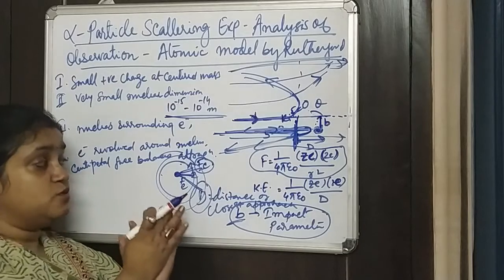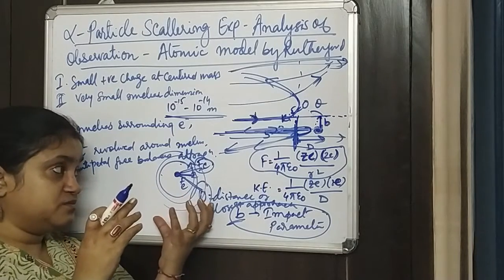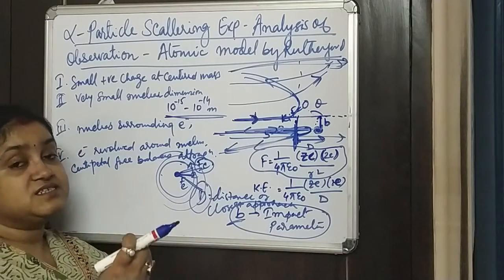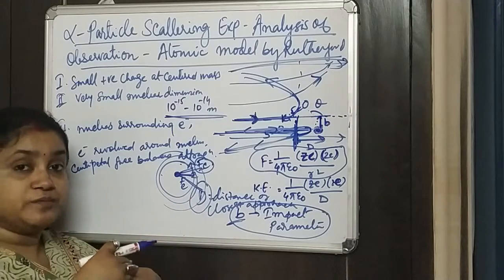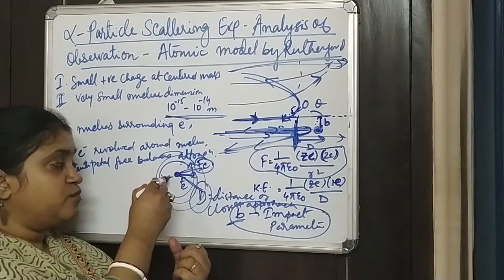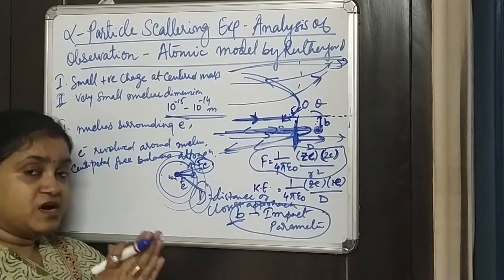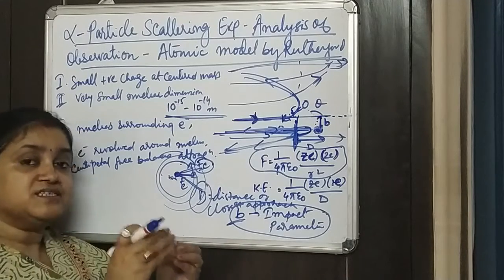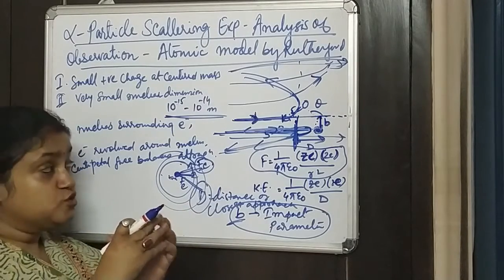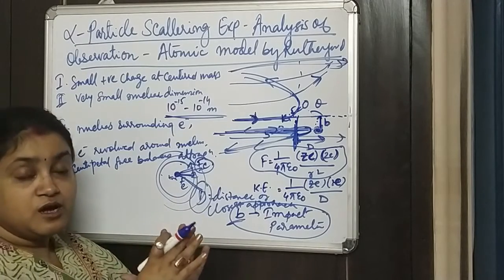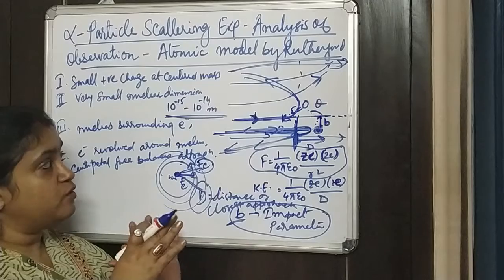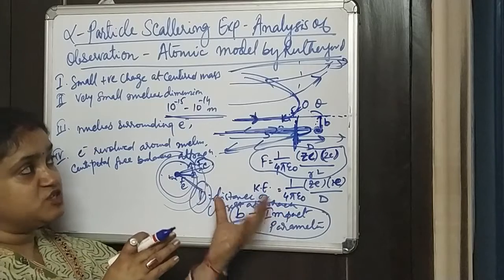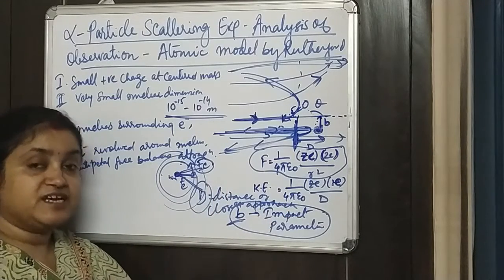So this is a very important factor: electrons revolve in particular orbits, and at the center there is a positive core with the majority of the mass, in a very small dimension where all these massive positive charges are centered. This was Rutherford's model of the atom, which came from analysis of various observations of the alpha particle scattering experiment.